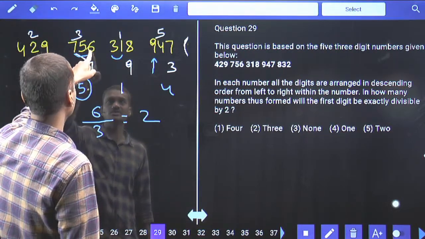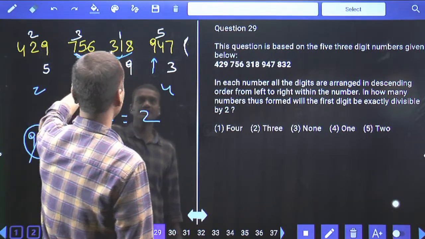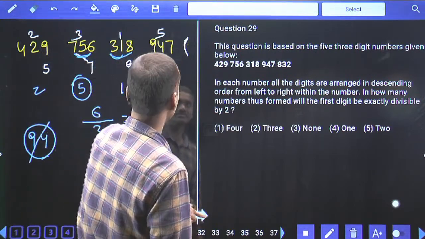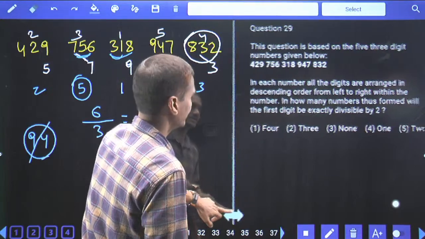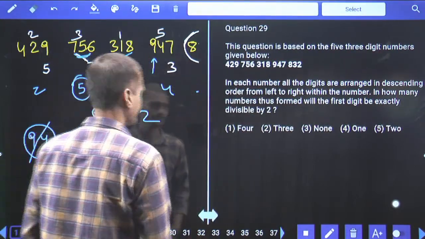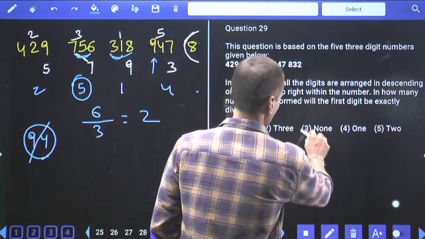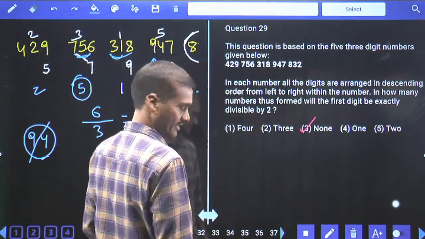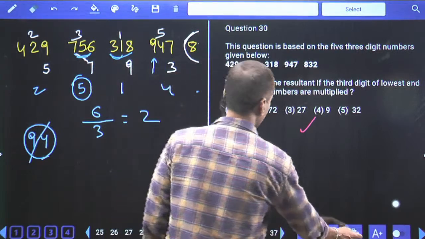Now 7 and 6, they were not divided. 8 and 3 not divided. And 9 and 7 not divided. And similarly here, 8 and 3 were also not divided. Hence none, it is given choice 3. Done with this? None. Then coming to question number 30.